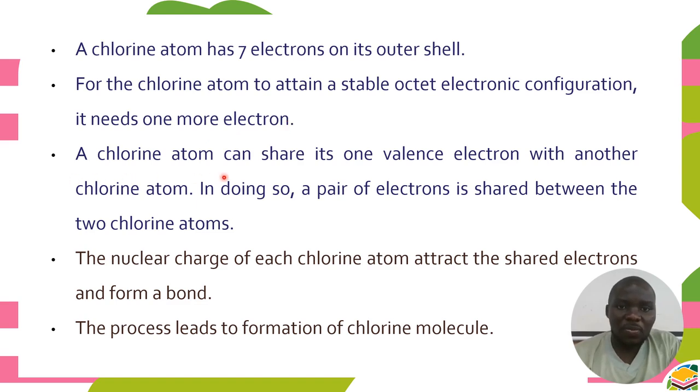A chlorine atom can share its 1 valence electron with another chlorine atom. In doing so, a pair, which means 2, of electrons is shared between the 2 chlorine atoms, but each chlorine atom has contributed 1 electron in that pair. The nuclear charge of each chlorine atom attracts the electrons and forms a bond. This bond is known as a covalent bond.